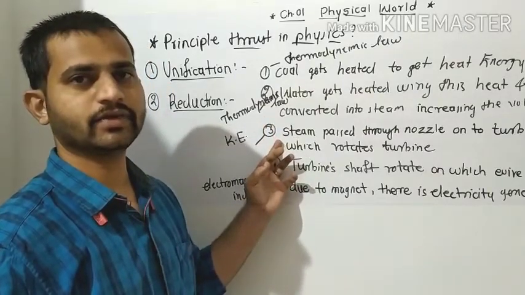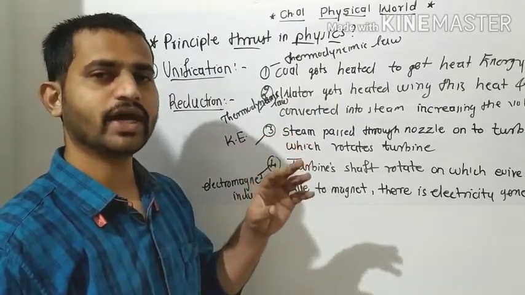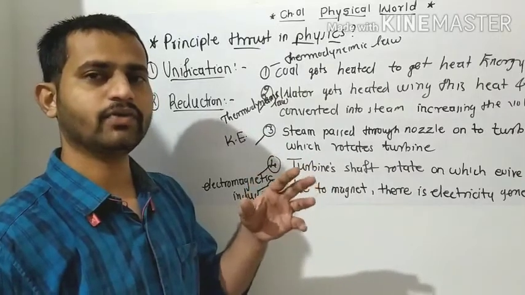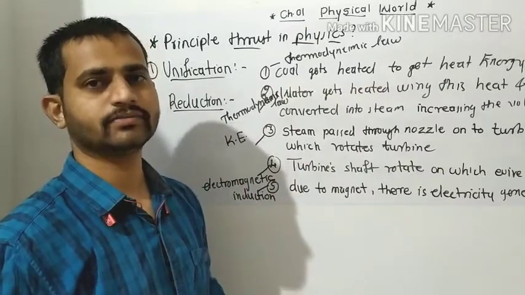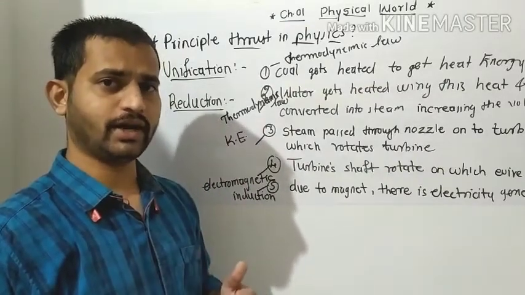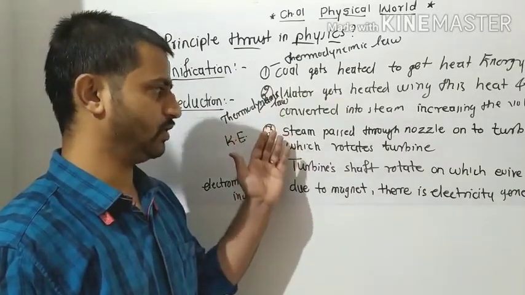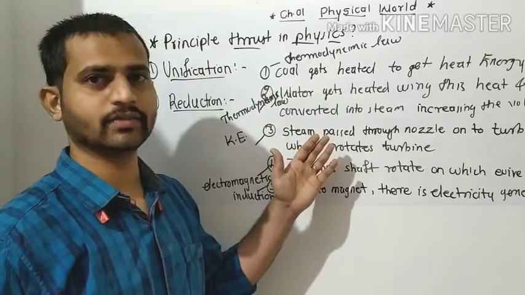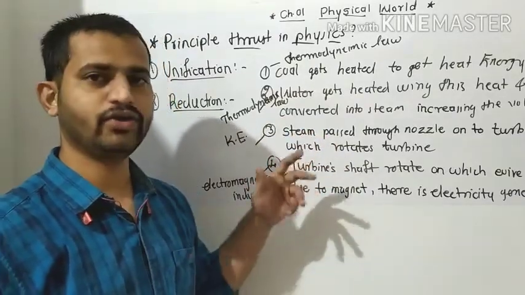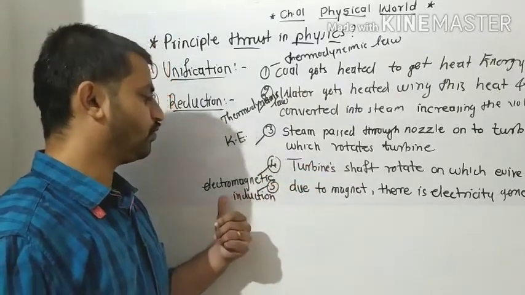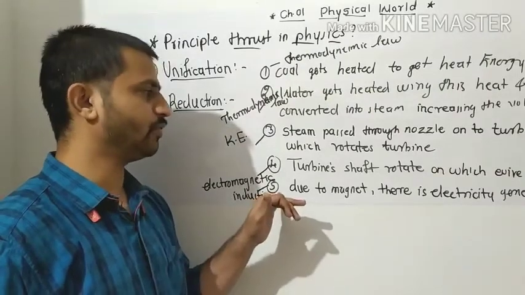Due to that heat energy the steam is generated, and due to that steam we are increasing the volume of the steam, and that steam is imparted on the turbine, which rotates the turbine. That is, we are changing the heat energy into the kinetic energy. Now that kinetic energy we are converting into the electricity, and during that we have to apply the electromagnetic induction law.